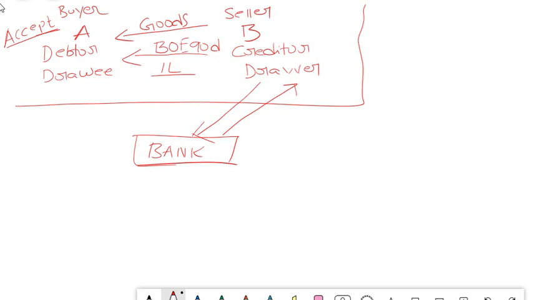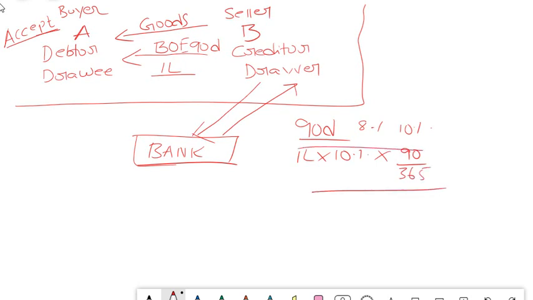For example, for 90 days, whatever is the interest applicable according to the bank rules, maybe 8% or 10%, it will deduct from this amount and pay the rest. That means 1 lakh into 10% into 90 by 365. They will make this calculation, deduct this amount and give the rest to B. Assuming that this amount is 10,000, the bank will pay B 90k.